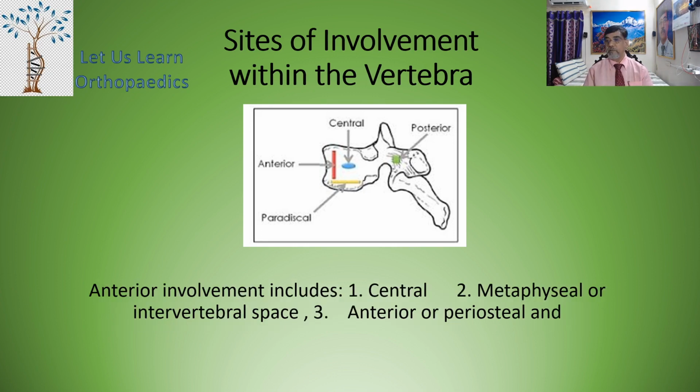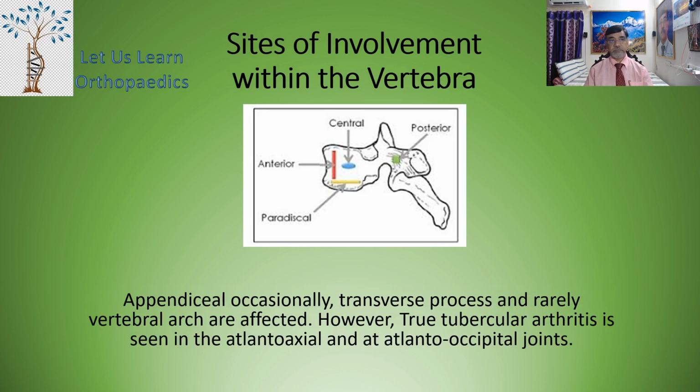Now, the anterior involvement includes the central portion, as you can see by the blue dot. The metaphyseal or the intervertebral space, you can see the horizontal yellow line in the diagram, and the anterior or the periosteal involvement as shown by the red vertical line. Appendiceal occasionally shown by the green dot, the transverse processes, and rarely the vertebral arch are affected. However, the true tubercular arthritis is seen in the atlantoaxial and at the atlanto-occipital joints.